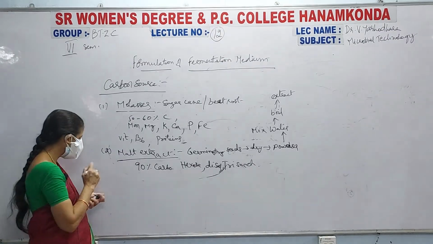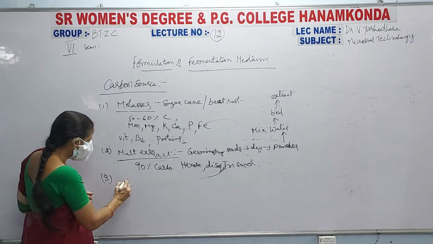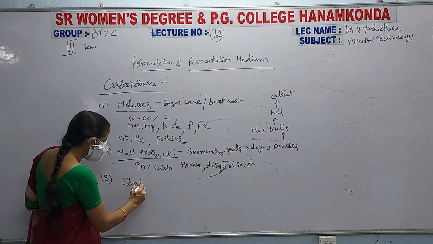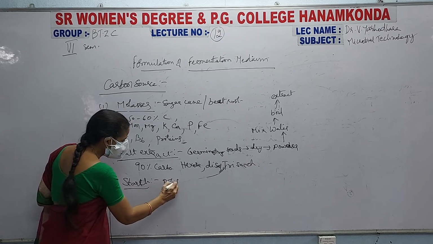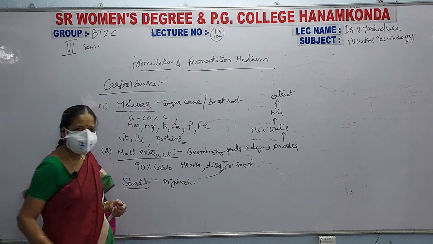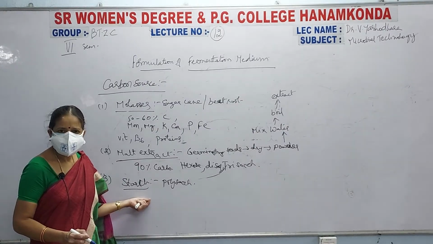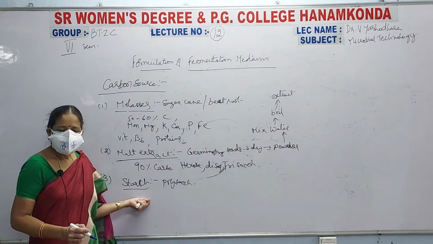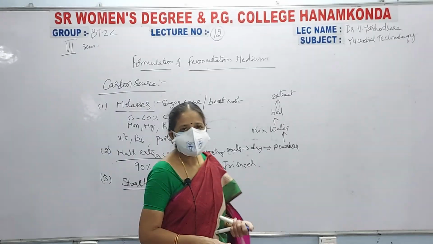Coming to the third one. The third one is your starch. What is starch? Starch is nothing but a polysaccharide. What starch are we using here? The starch that is used is generally from cereal grass or generally maize grass.